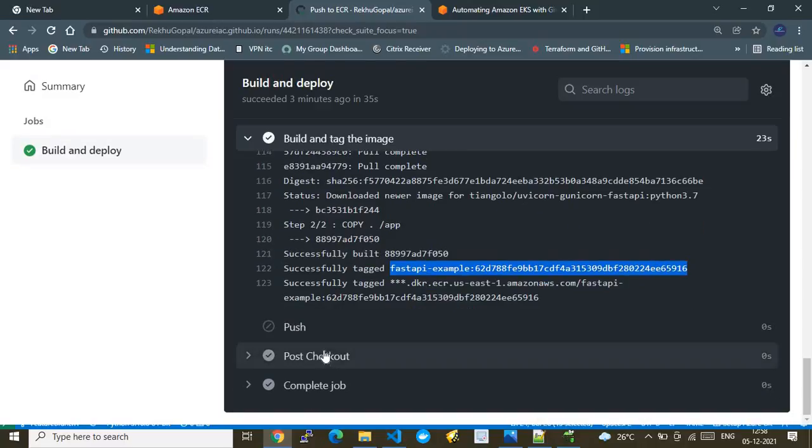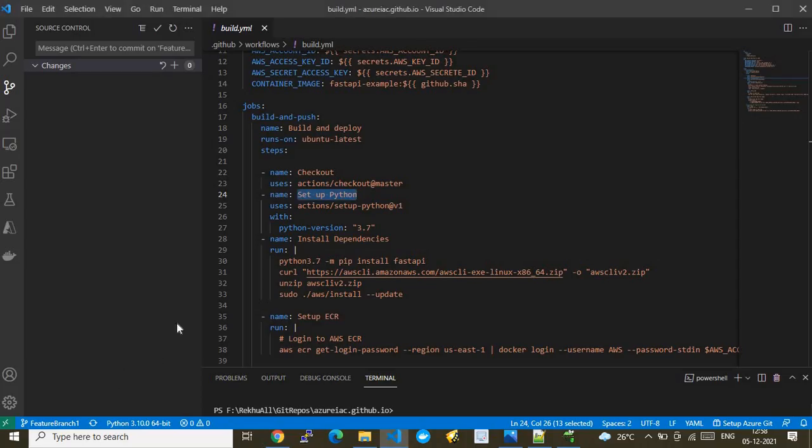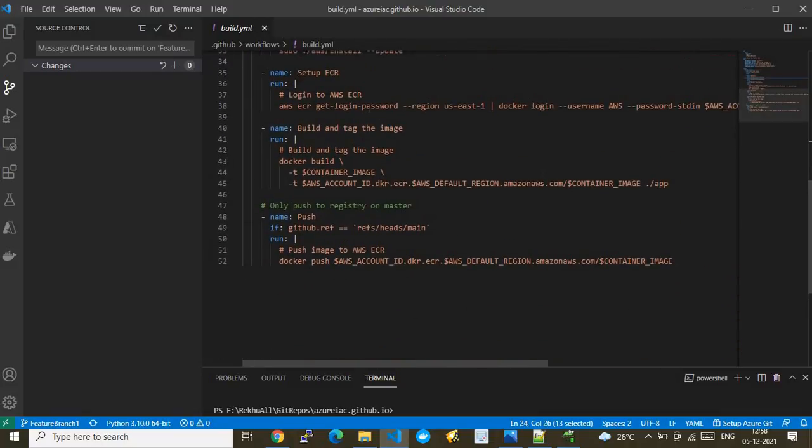All right, so now after that, you need to make a note here. Push didn't happen. Why? Because this image is still under the development stage. That's the reason it has executed only till build. But push only happens if we merge to, or push to, the main branch. Now we will see how we can do that.